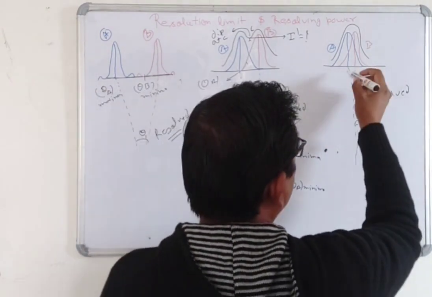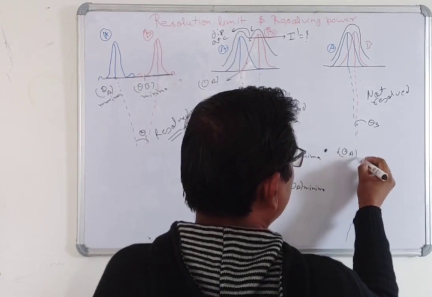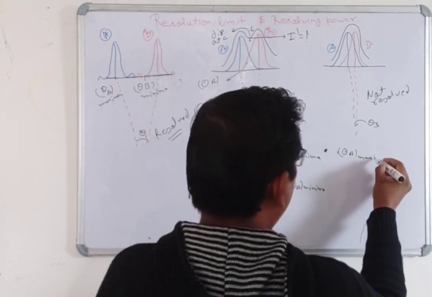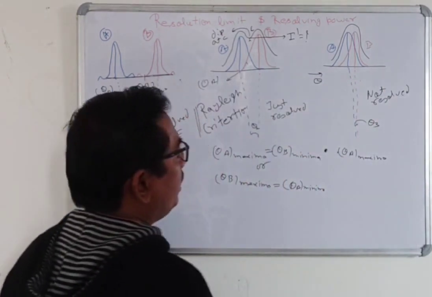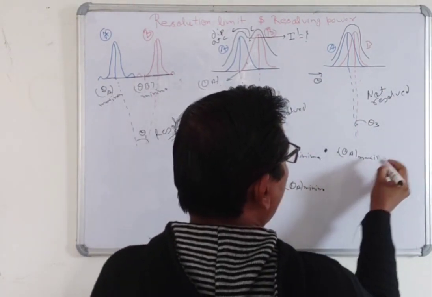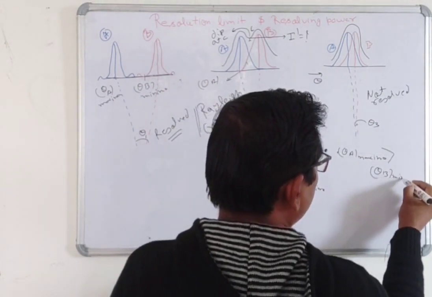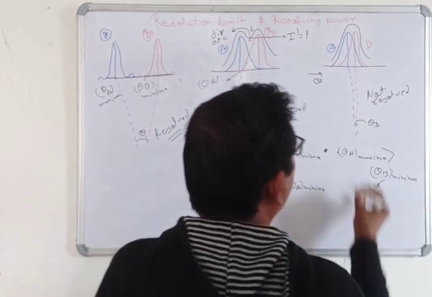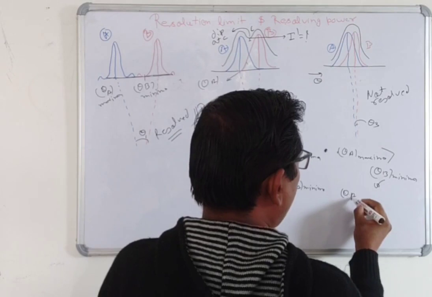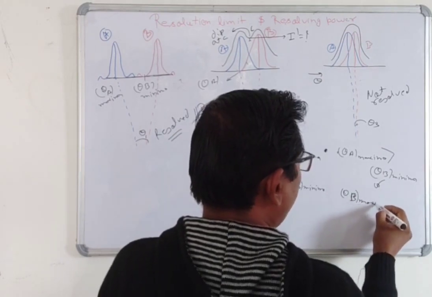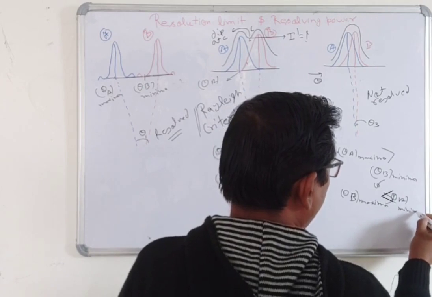Also you can say that theta A maxima is more than theta B minima, or theta B maxima is theta A minima.